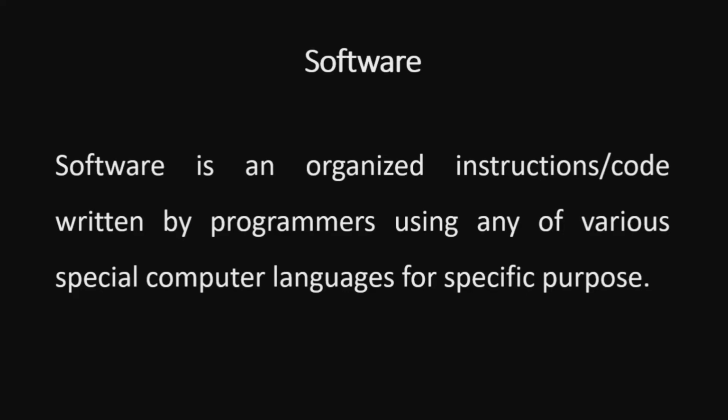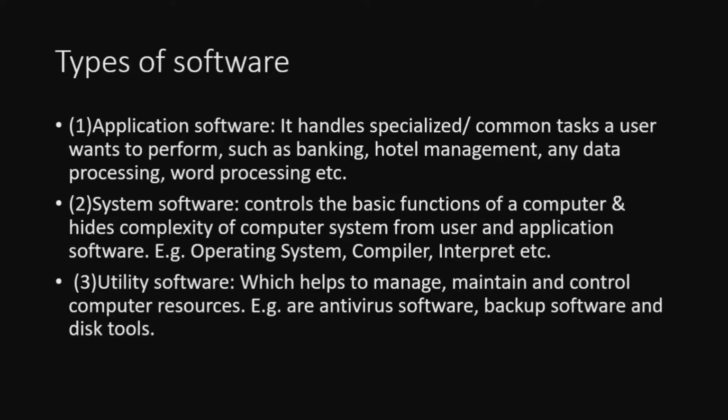So let's see what are the types of software. Mainly software is divided into three types: application software, system software, and the third one is utility software. These are the main three types of software. So let us see one by one. What is application software? As the name suggests, it is used for some specific application. I can tell you examples, such as banking or hotel management or word processing, Excel, spreadsheet. These are all application software. That software will be helpful only for executing that type of task. Okay, that is it about application software.